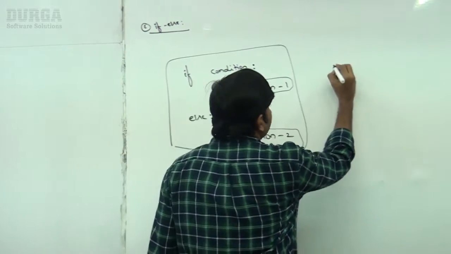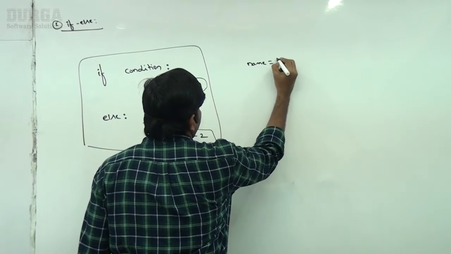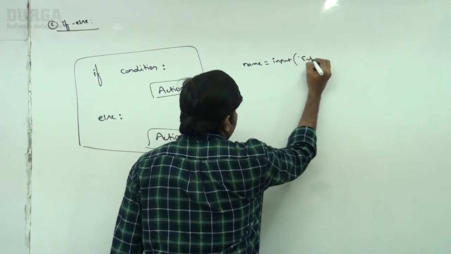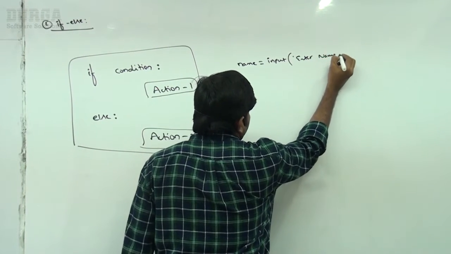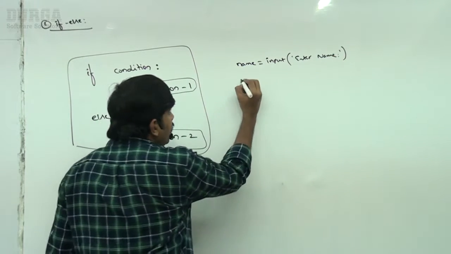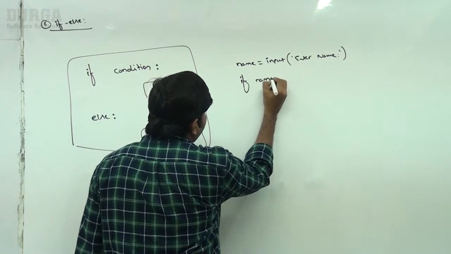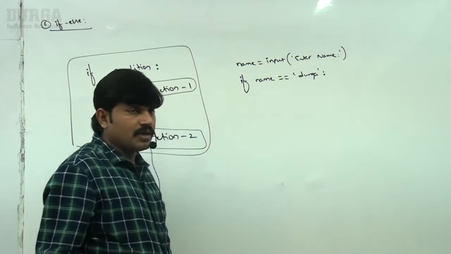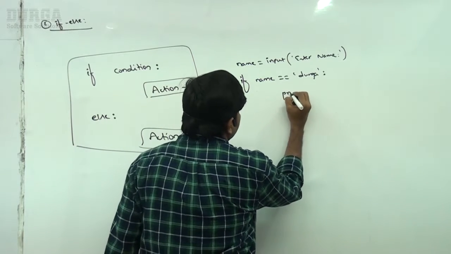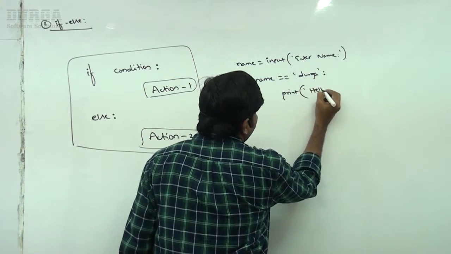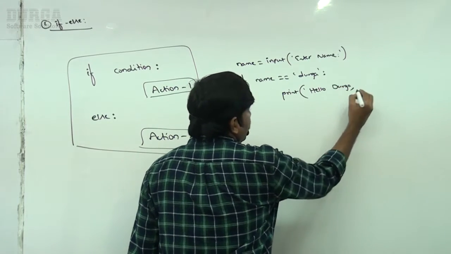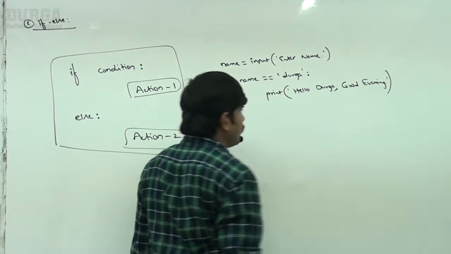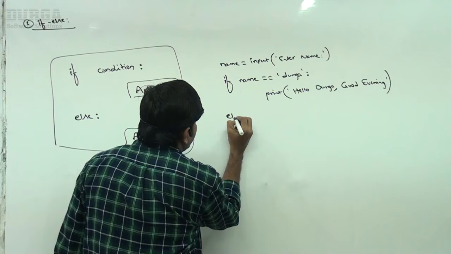So first read the name. name is equal to input of enter name, sir. If name is equal to Durga, sir, if the name is Durga, print hello Durga, good evening. Like this I'm taking, sir. Hello Durga, good evening. Else, have you observed, right?